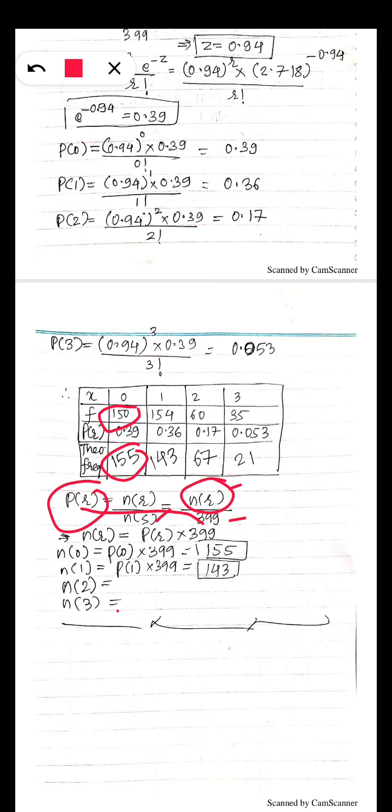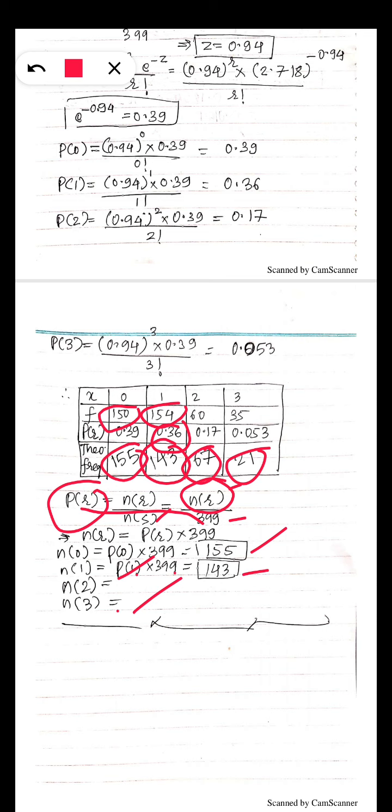N1 is P1 into 399. P1 is 0.36 into 399, so it comes to 143. So the theoretical frequency is 143, but the actual frequency is 154. Similarly, you can calculate N2 and N3; it comes to 62 and 67.